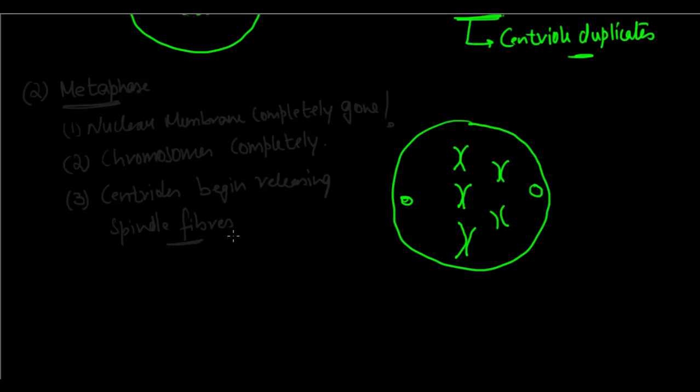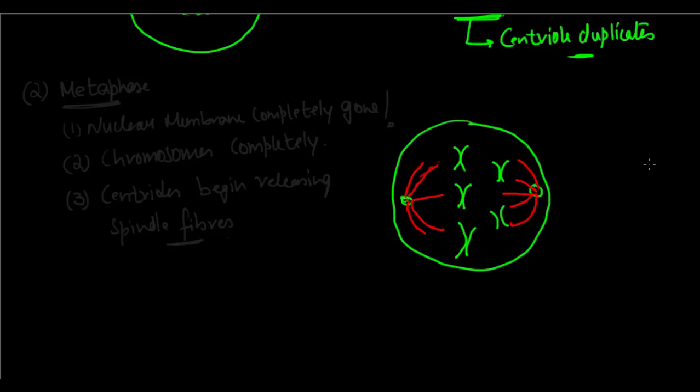Now the centrioles begin releasing spindle fibers, and have a look at how these spindle fibers look. It's like this. So they begin releasing them like they are Spider-Man, right? The centrioles are the Spider-Man of the cell. They begin releasing their webs, right?